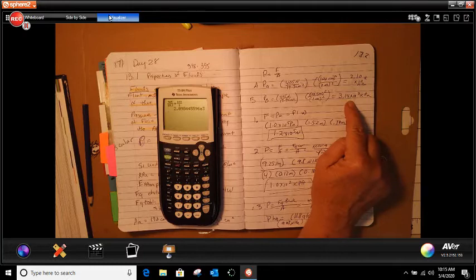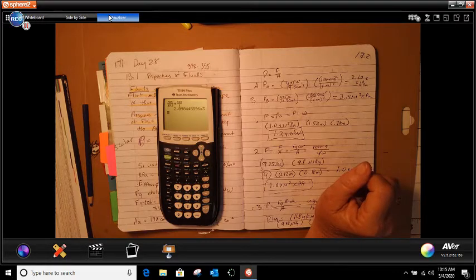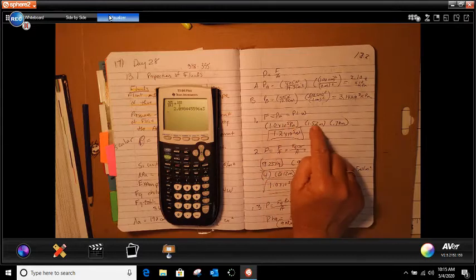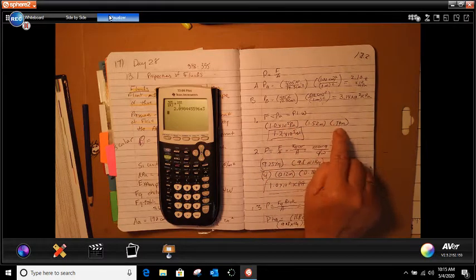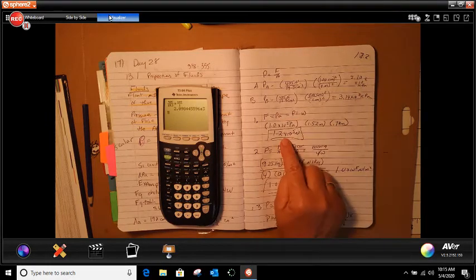So let's look at the question for number 1, please. It says the atmospheric pressure at sea level is about 1.0 times 10 to the 5th Pa. That's my pressure. What is the force at sea level that the air exerts on the top of the desk, 152 long and 76 inches wide? So we're doing pressure times length times width, and we get 1.2 times 10 to the 5th.